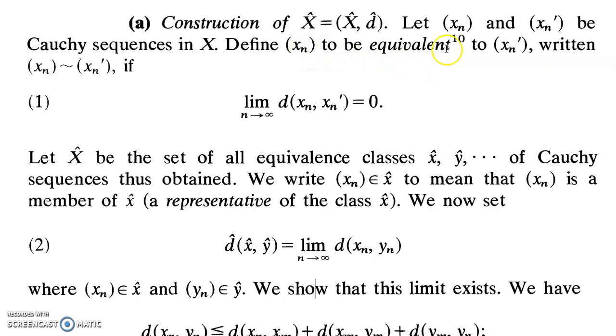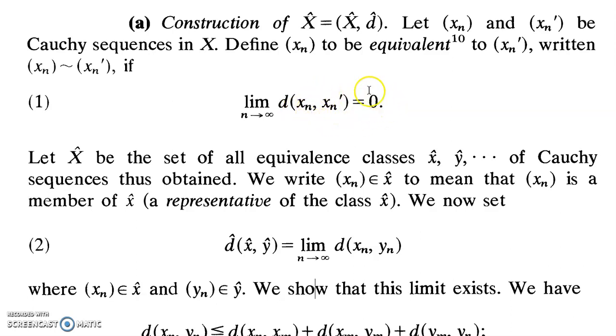Two sequences x_n and x_n dash are related if the limit of d(x_n, x_n dash) is 0. That is, x_n and x_n dash are arbitrarily close after a certain stage, which means that both of them converge to the same point.